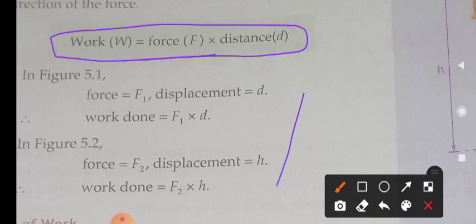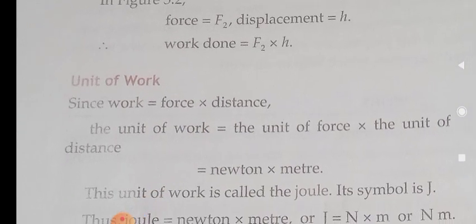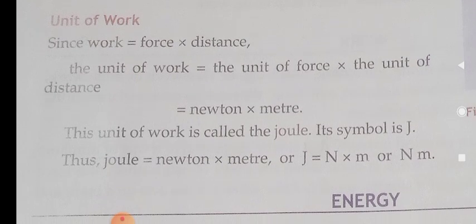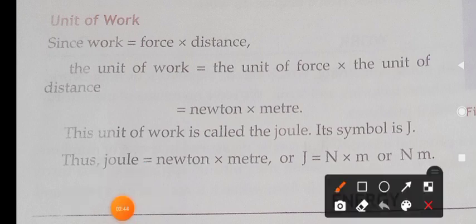Work is equal to force into distance. What is the unit of work? We know the unit of force. It is Newton, right? For force it is Newton and for distance it is meter.